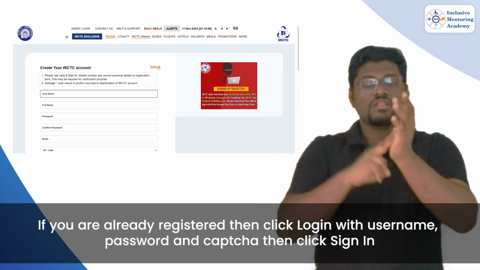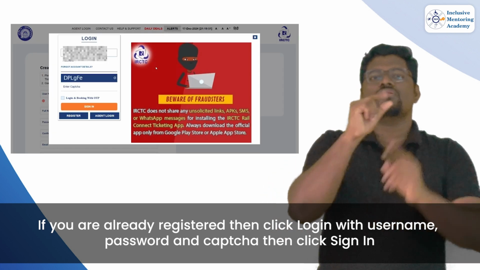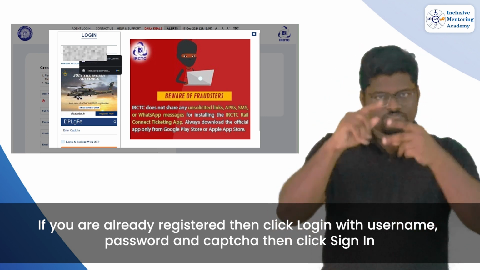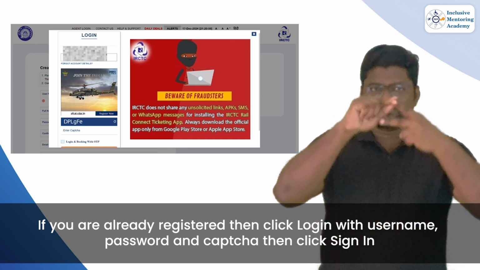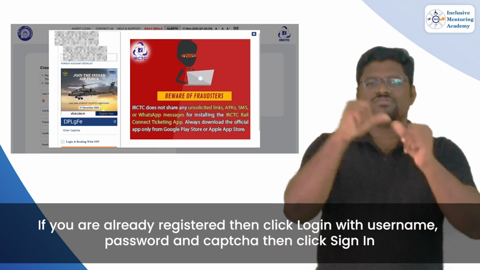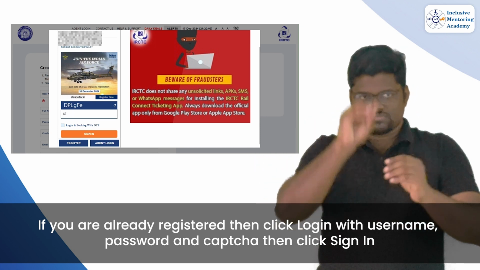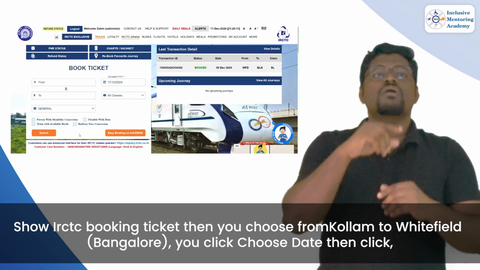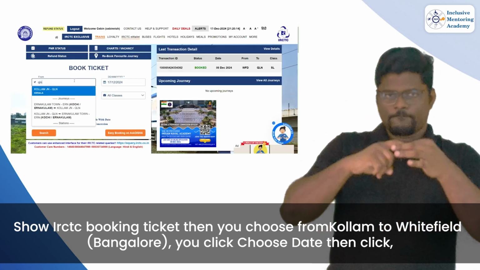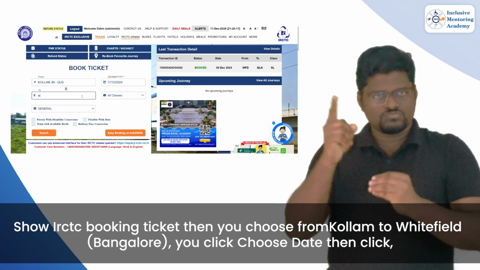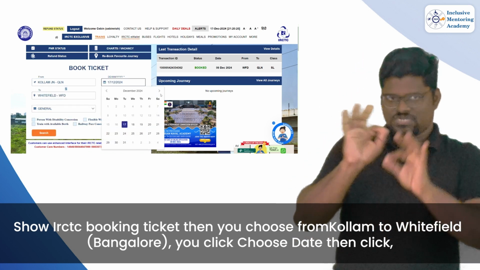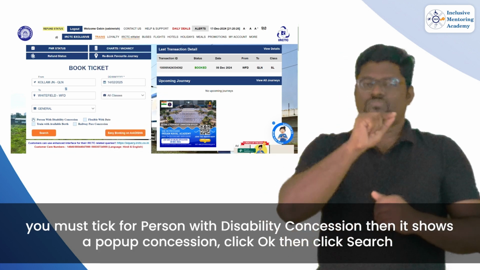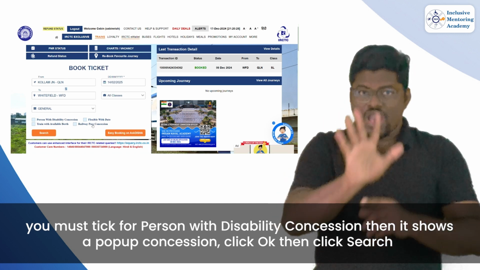If you already have a login, then click Login. Then enter your username and password. Enter the captcha, then click Sign In. Show IRCTC ticket booking, then choose from Kollam to Whitefield, Bangalore. Click Choose Date. You must tick the person with disability concession option, then it shows a concession pop-up. Click OK, then click Search.